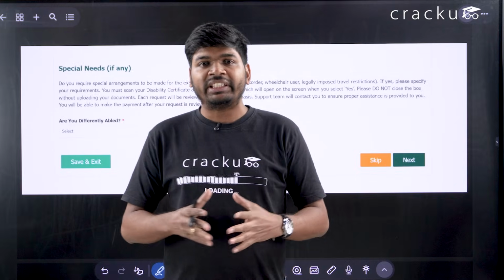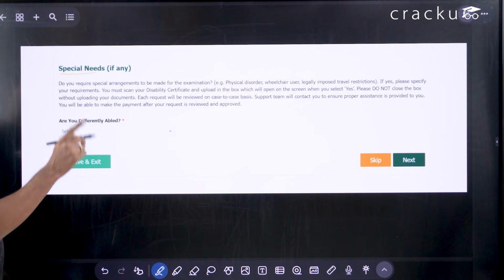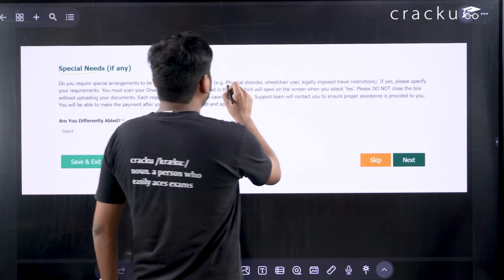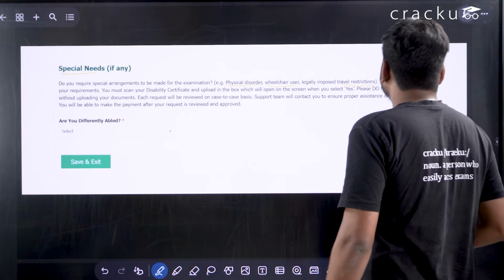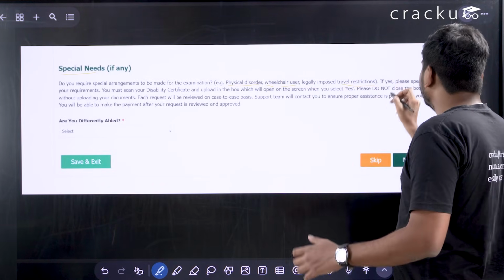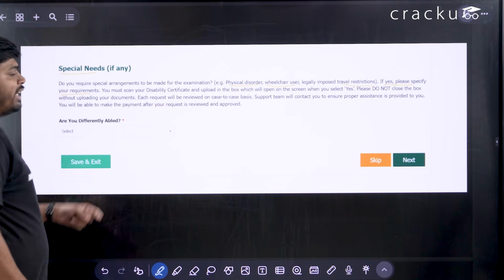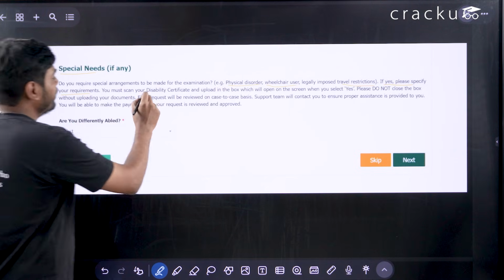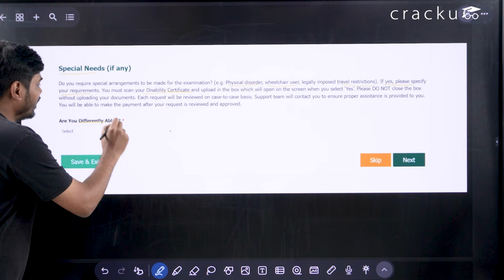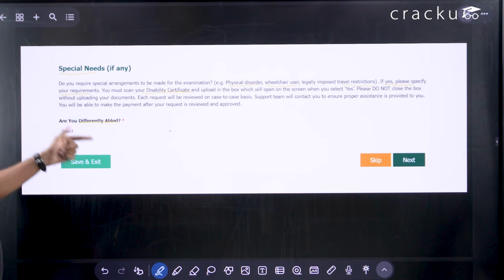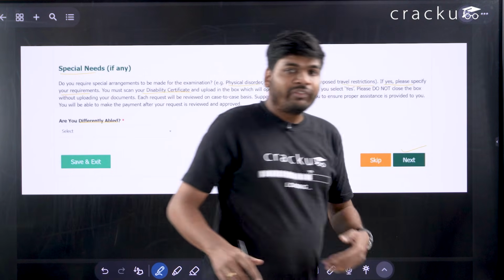So after filling those details, you will get an option that if you require any special needs or not. So this is for people who have physical disorder, if they need wheelchair or they have any travel restriction. So if you are among those, you have to select yes, and you have to mention what is your requirement, and you have to also upload your disability certificate. Okay, so if you are differently able, you have to select yes, otherwise you can select no and click on next to the further steps.